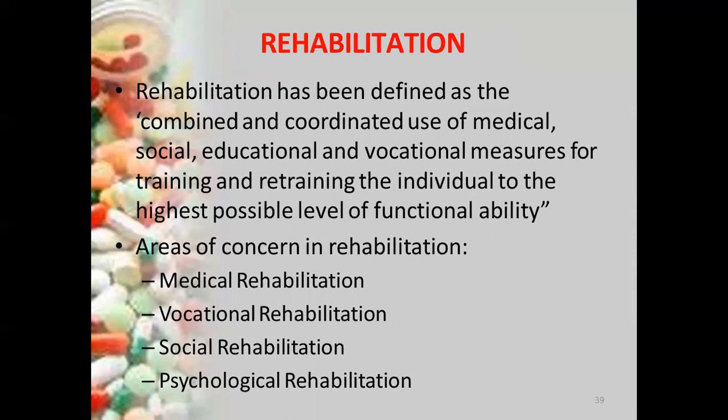Primary prevention is where we specifically protect or promote the health of an individual. In secondary prevention comes the early diagnosis of a particular disease, and we give adequate treatment so that further disability can be avoided. Tertiary means we are training or retraining an individual to live his or her life with the impairment, that is rehabilitation.